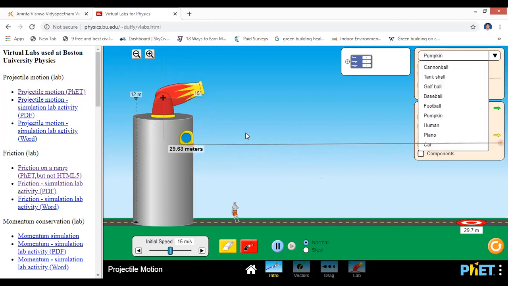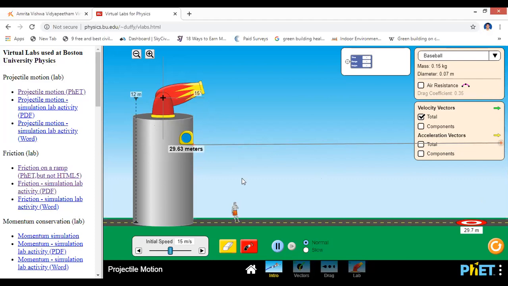And there is an option called cannonball, clamshell, bolt wall, baseball, football, pumpkin, everything. But fix it with number. You can keep that to baseball. Okay, if you keep that baseball, so it will fix the baseball back, right? Like this. And if the target is time, range, and height, right? The air resistance cannot be applied. Okay.